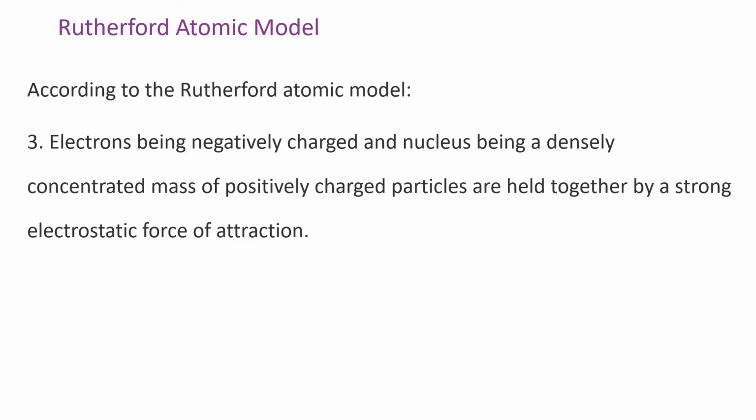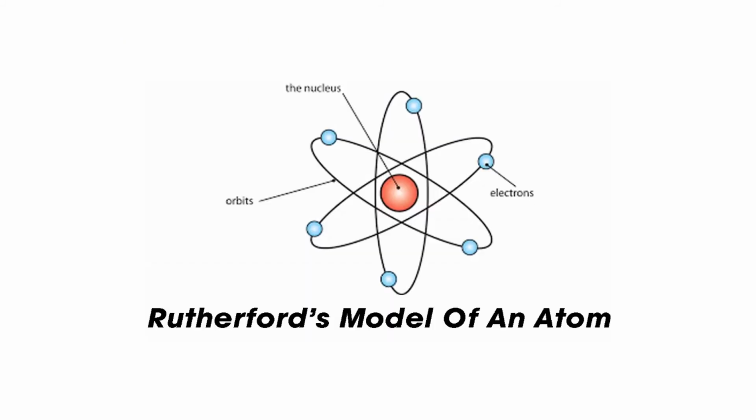Electrons being negatively charged and the nucleus being a densely concentrated mass of positively charged particles are held together by a strong electrostatic force of attraction. This is the schematic diagram of Rutherford's model of an atom. Here, a positively charged nucleus is situated at the center and the electrons occupy the circular orbits.